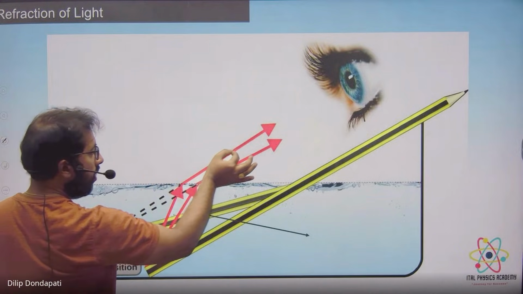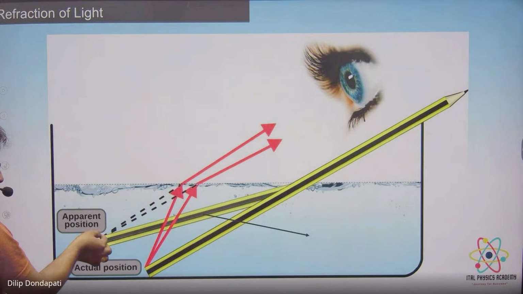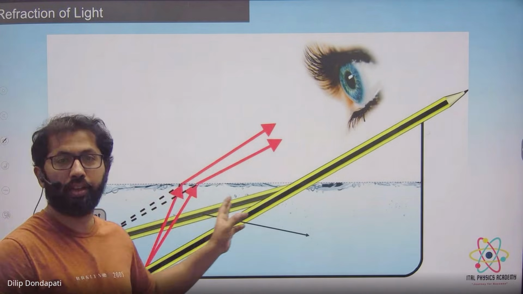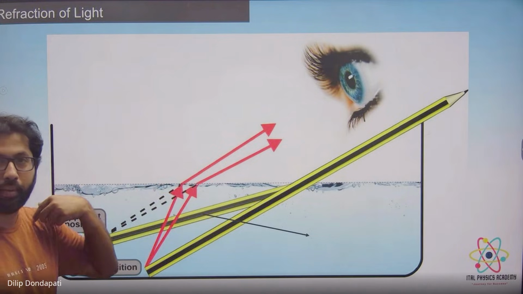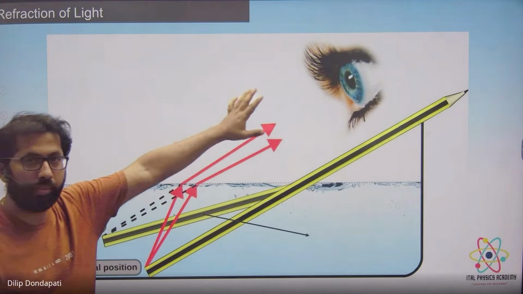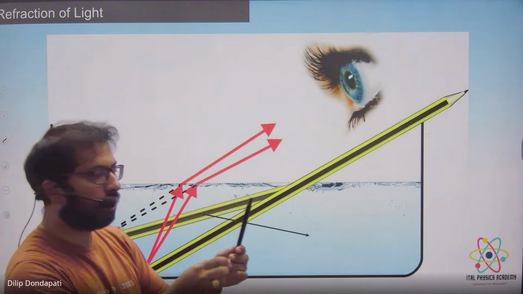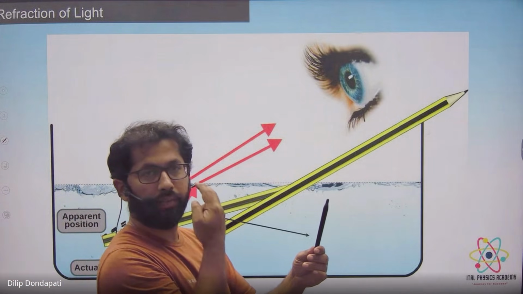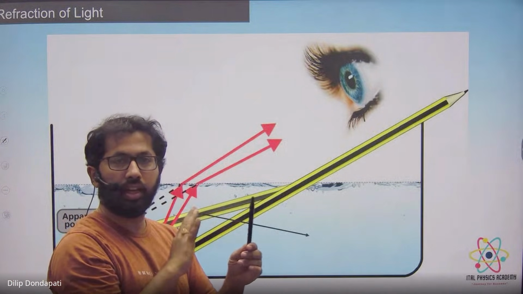So after bending the rays go into the eye, and we feel that the rays are coming from here. That means you will feel the pencil is here. That's why you see a breaking phenomenon. Understood? Objects say rays come to our eye, then only we can see. Why do you see this pen? Rays are coming from here to our eye. If there is no light, I cannot see this object.